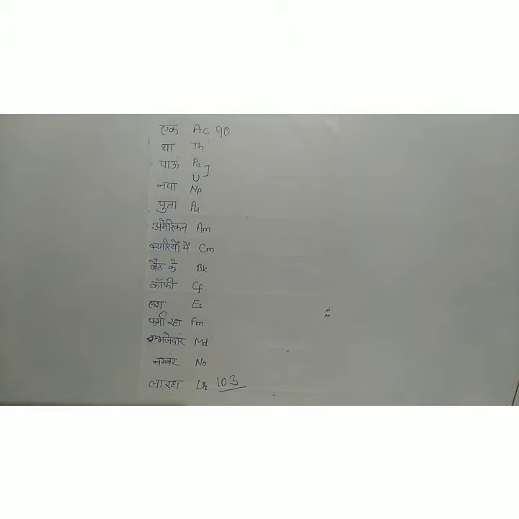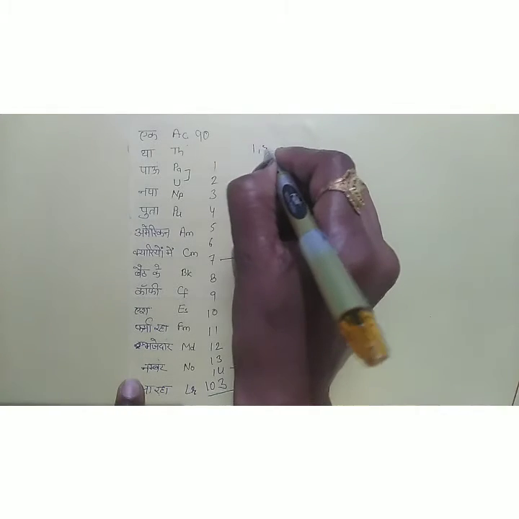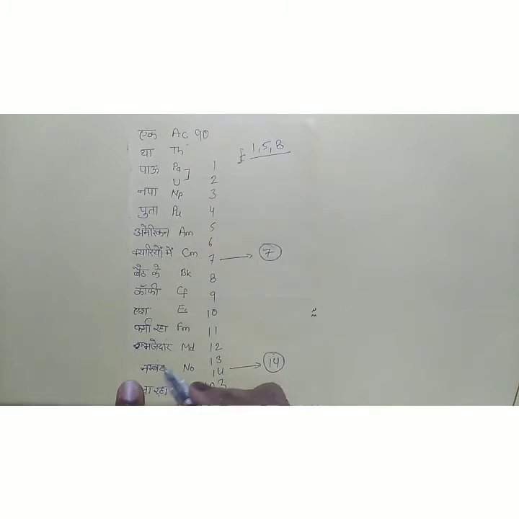Now we will see the electronic configuration of all the f block elements, or the actinides. As we know, 14 electrons are filled in the f orbital. First of all, we have to learn that there is no 1, 5 and 8 configuration in f orbital.